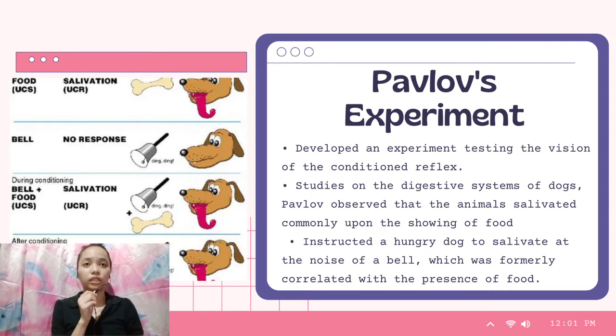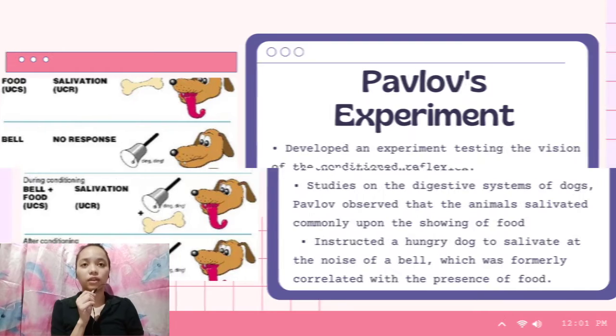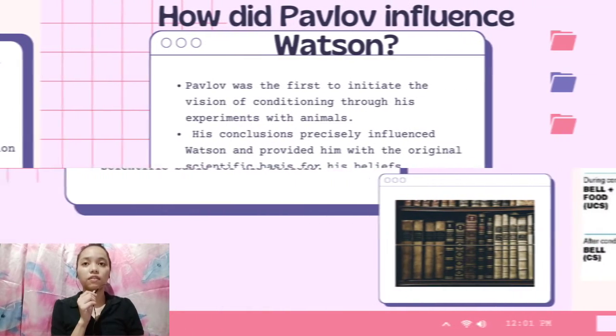Also, a dog would not generally salivate in reaction to a random stimulus like a bell sounding, since such an event is called a neutral stimulus. Still, Pavlov found that if he always sounded a bell before presenting a dog with food, then they finally started to salivate as long as they heard the bell.